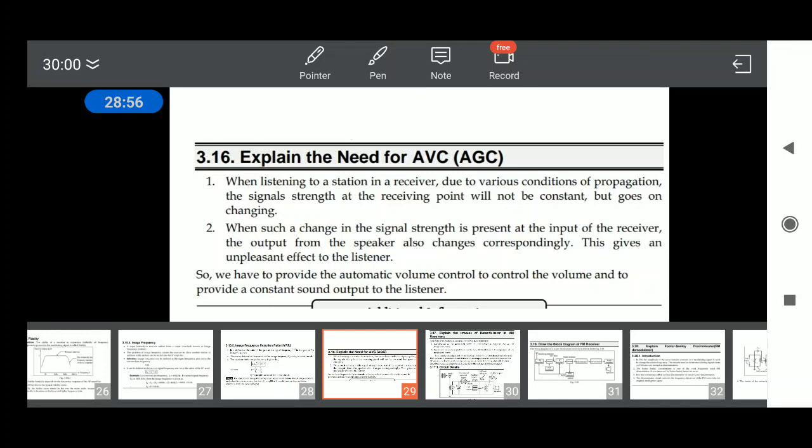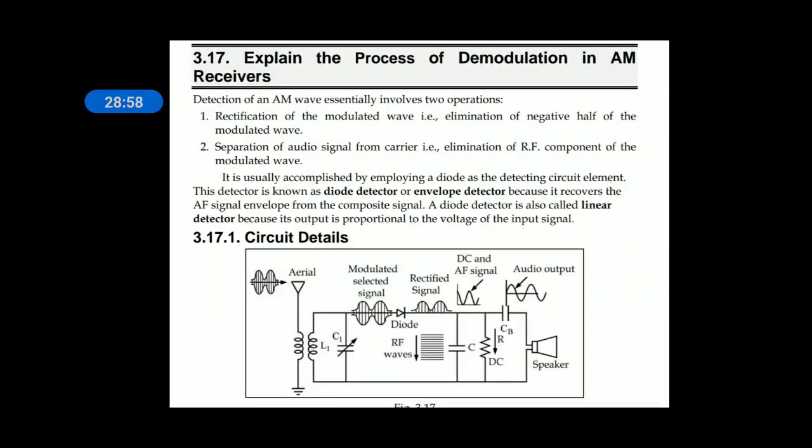To overcome that, we need a feedback circuit. That feedback circuit will overcome this problem. AGC is compulsory in any radio receiver, and AGC is a feedback circuit connected from output to input, from the detector to the IF amplifier, mixer and RF amplifier.